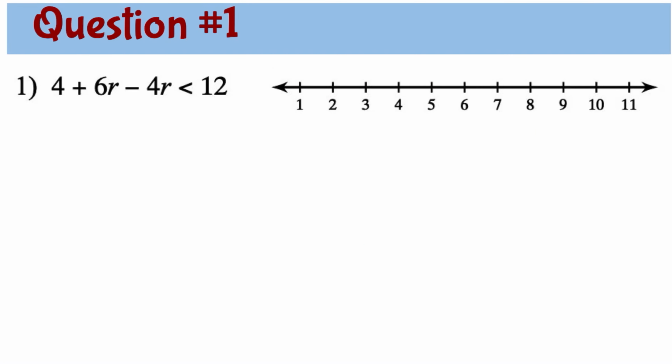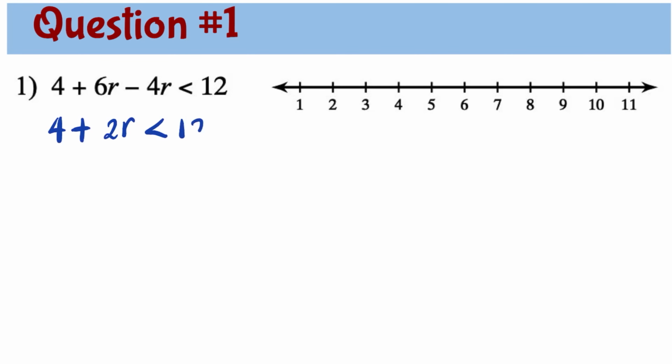Solving inequalities is the same thing as solving for the solutions of equations. Question number 1. 4 plus 6r minus 4r is less than 12. In simplifying multi-step equations or inequalities, we need to simplify first each side. So in this problem, we need to simplify first the left side. 4 plus 6r minus 4r is 2r.